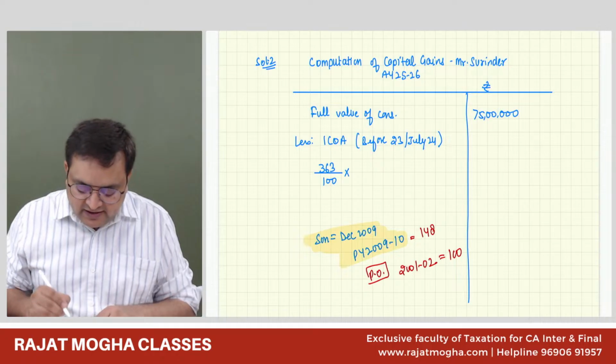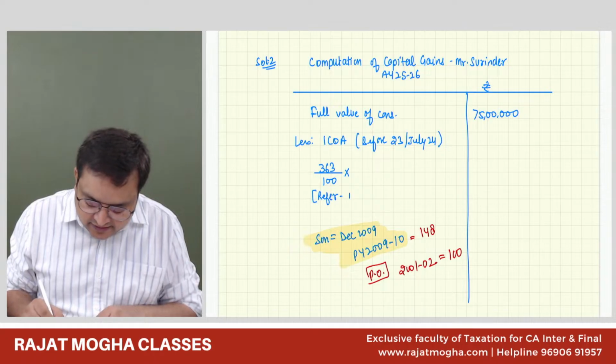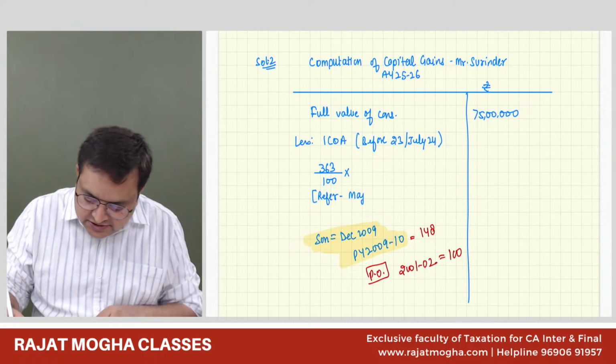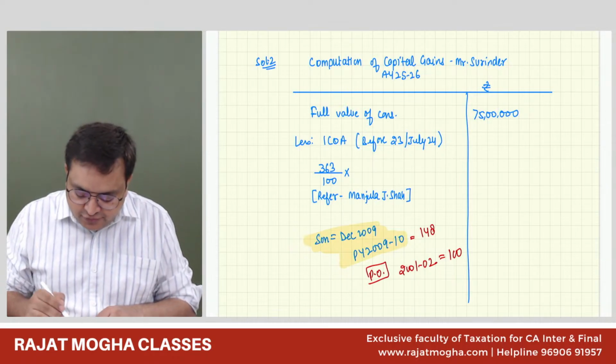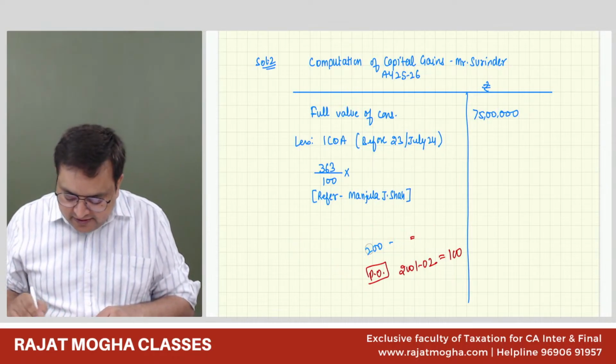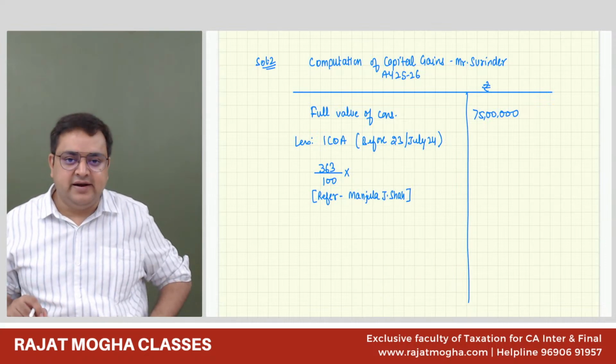When we are taking 100, you should mention here: refer Manjula Jesha. It was a Bombay High Court judgment. If you are taking it as 100.